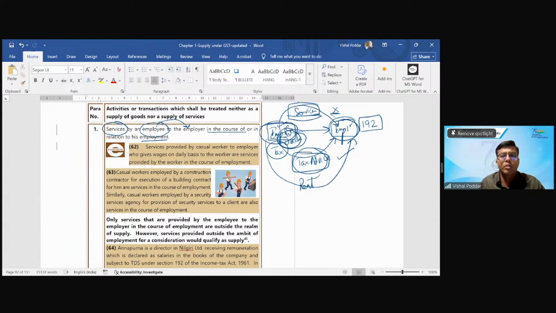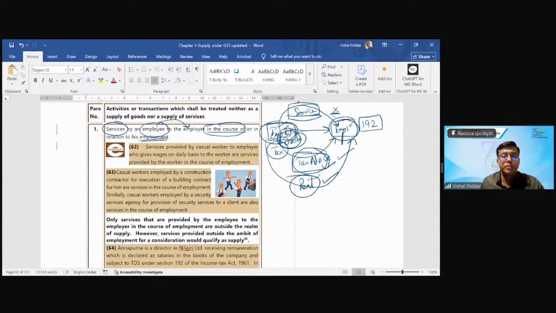Now, in this particular case, when I have rented out premises to the company, is this renting out a part of my salary contract? Answer is no. Then all these activities, transactions, whatever I'm having with the company, are not in the course of my employment, hence leviable to GST. I hope this part is clear.